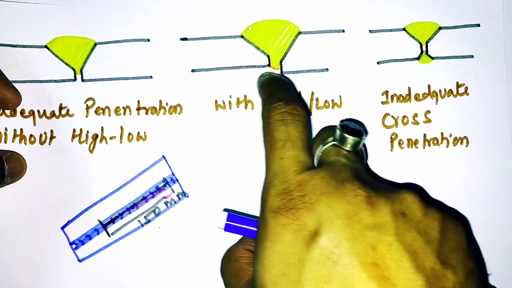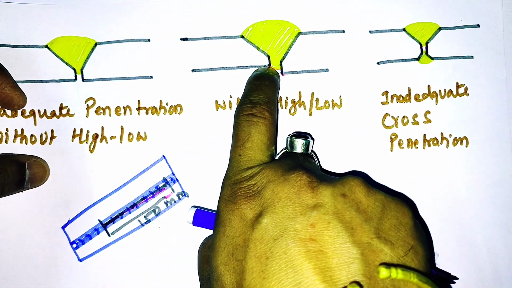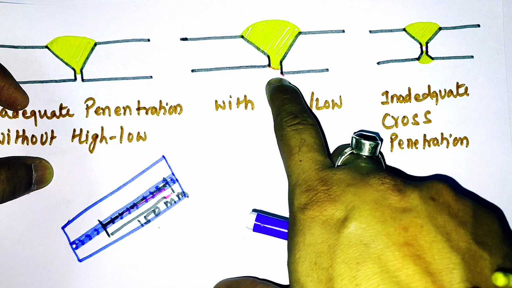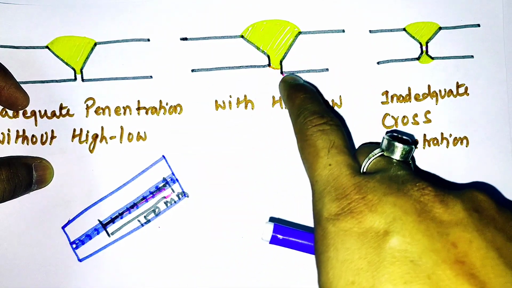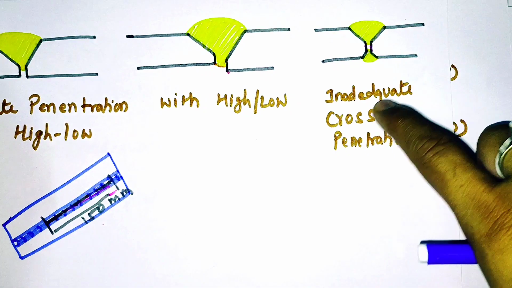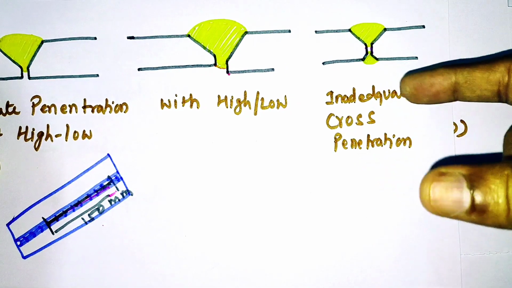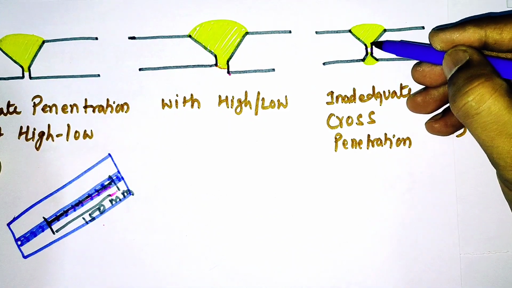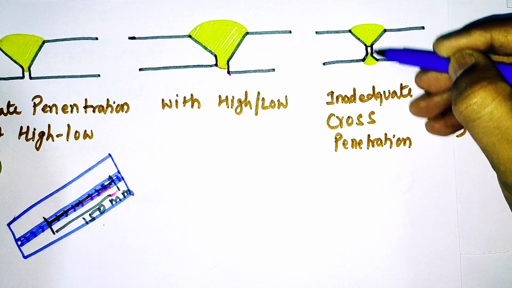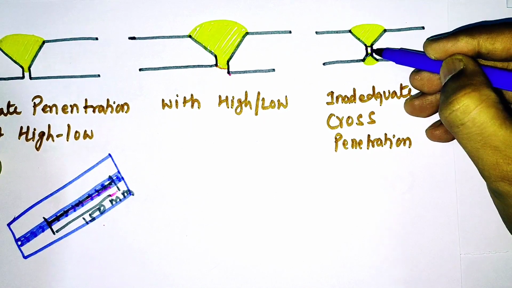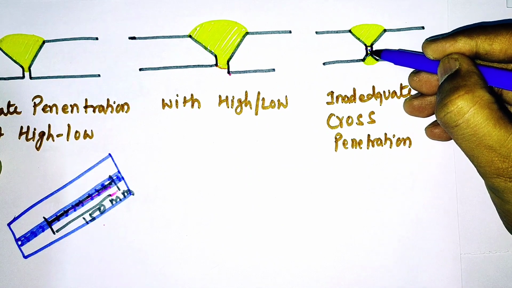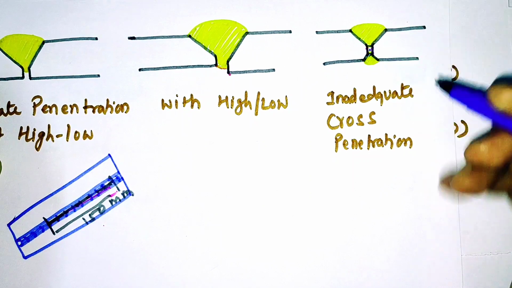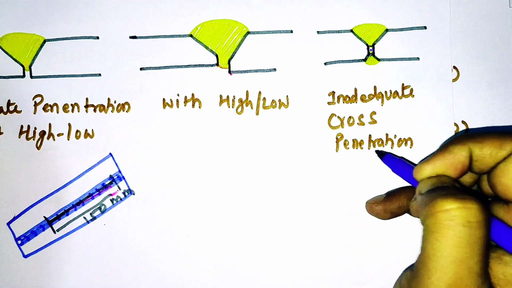And in with high-low, one edge is bonded with the weld metal, but the other one never gets bonded. It remains exposed in the atmosphere. So this is with high-low. And the third one is inadequate cross penetration. It means, suppose we have a double V, then in double V we'll start our welding from this side and from the other side also, like here. So at the vertical land faces, if there is lack of penetration, if weld metal does not penetrate in the vertical land faces, then that defect will be called inadequate cross penetration.